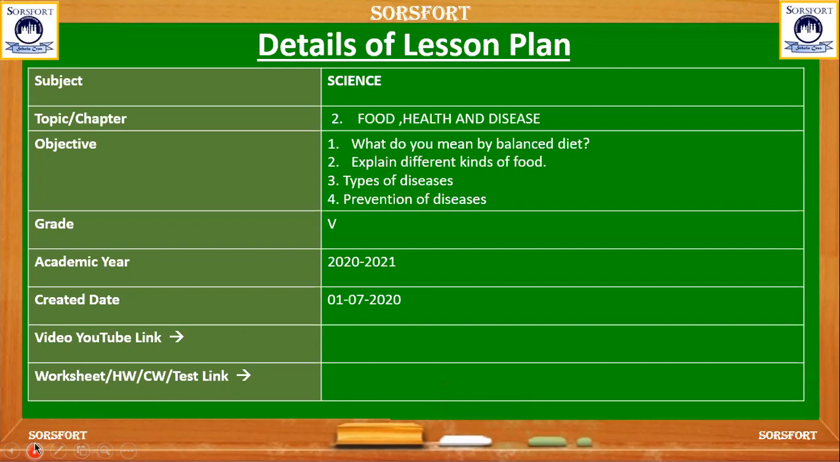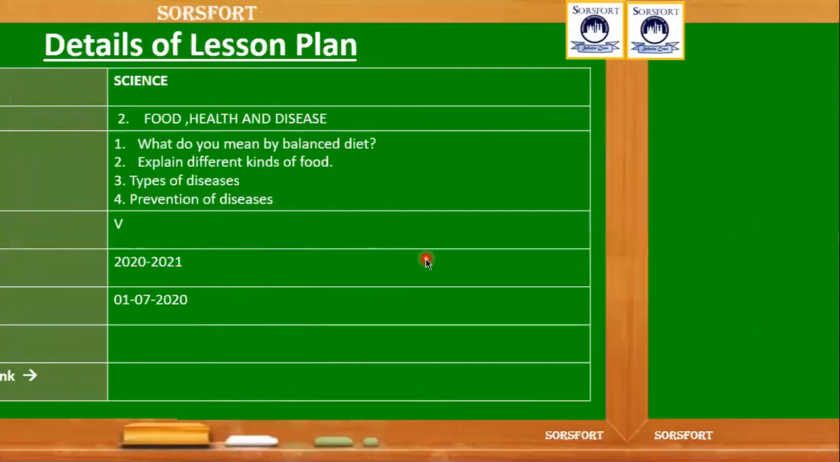And here is the science subject for grade 5, with the second chapter, Food, Health and Diseases. From this chapter, we are going to learn what a balanced diet is, different kinds of food, types of diseases, and the prevention measures for those diseases. We can start one by one.